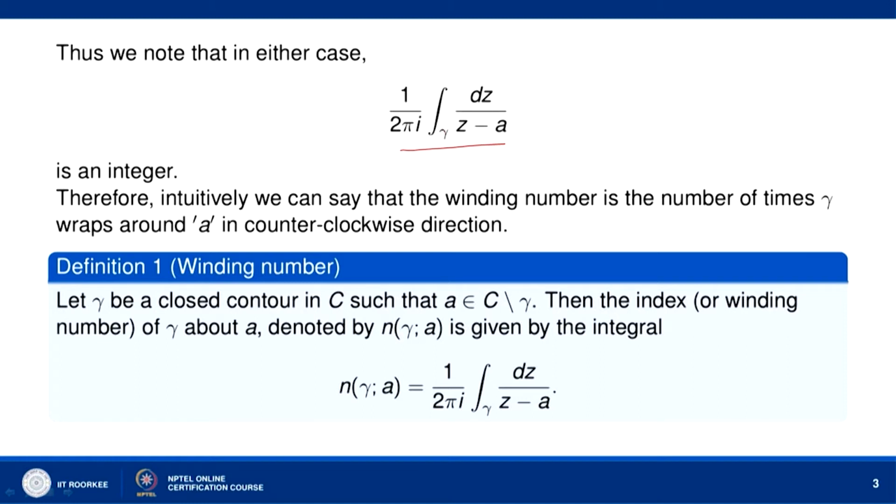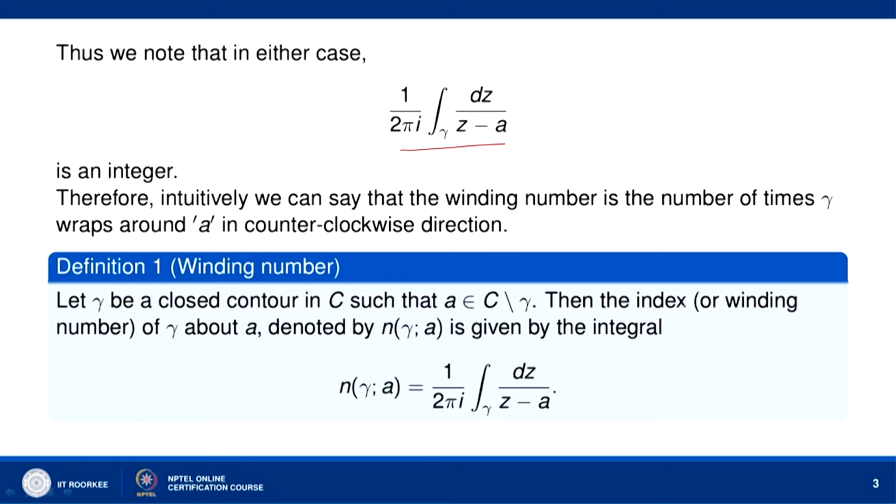Now, intuitively we can say that the winding number is the number of times gamma wraps around the point A in the counterclockwise direction. Now, we have the analytic definition of the winding number. Let gamma be any closed contour in C such that A does not belong to gamma, that is, A belongs to C minus gamma.